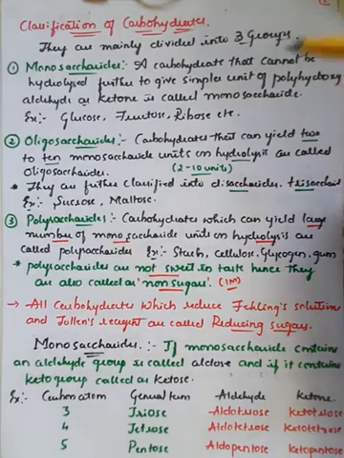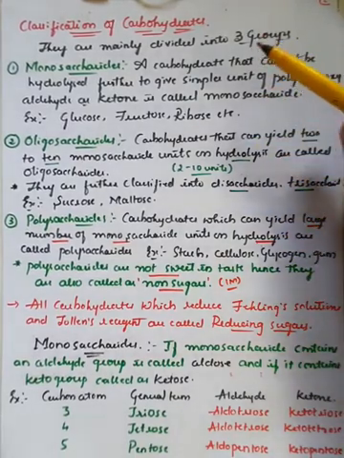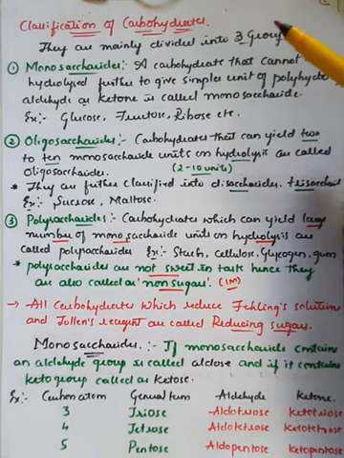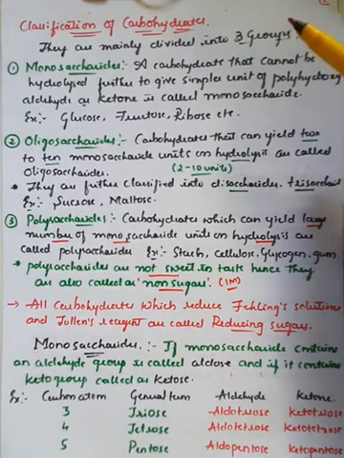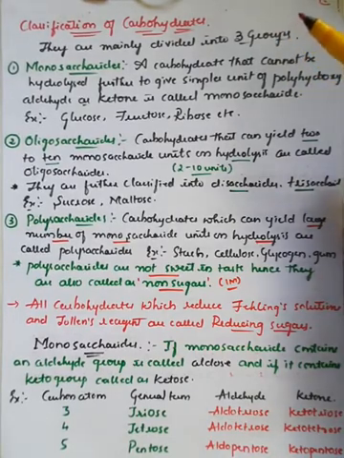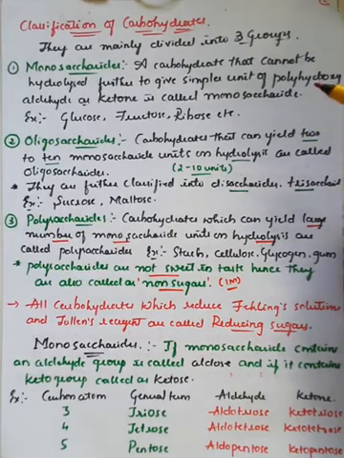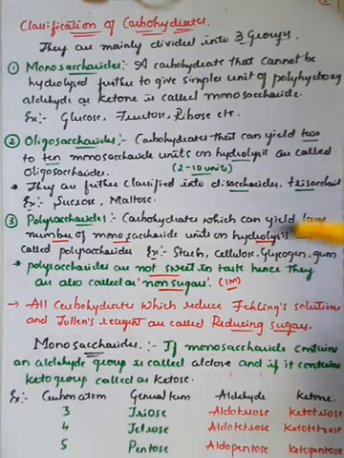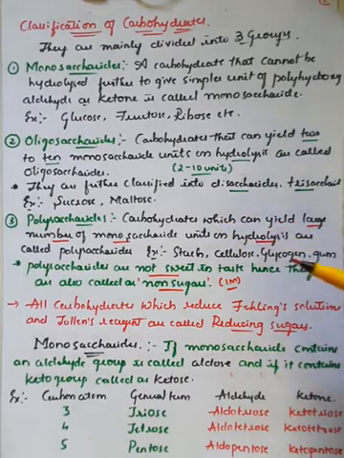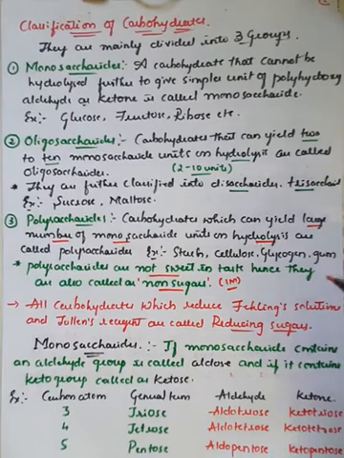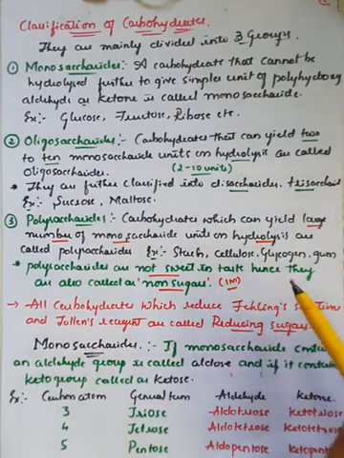So this is the main important classification of carbohydrates. The first one is monosaccharides, the carbohydrates which cannot be further divided or will not give simpler units, having aldehydic and ketonic groups, like glucose and fructose. Oligosaccharides are the carbohydrates that can yield minimum 2 to maximum 10 monosaccharide units, and polysaccharides are the carbohydrates which have the ability to produce a large number of monosaccharide units on hydrolysis, like starch, cellulose and glycogen.